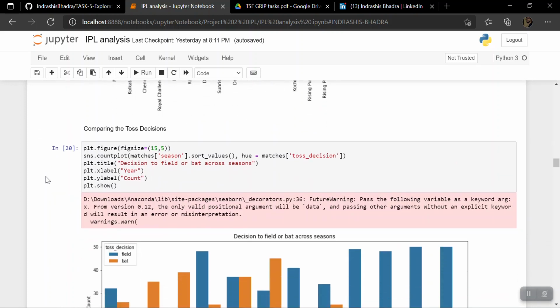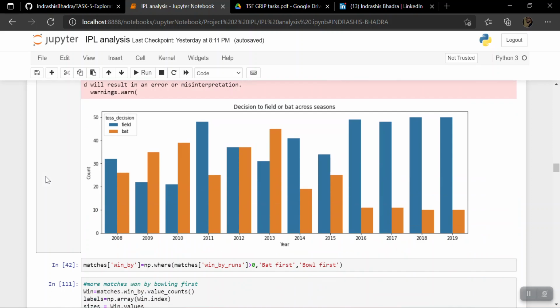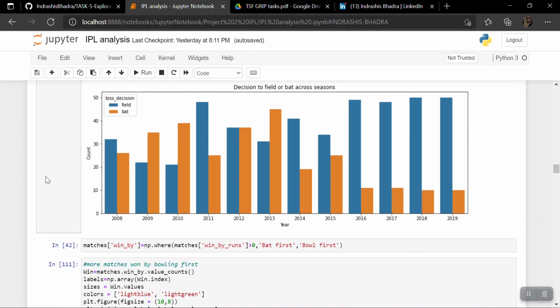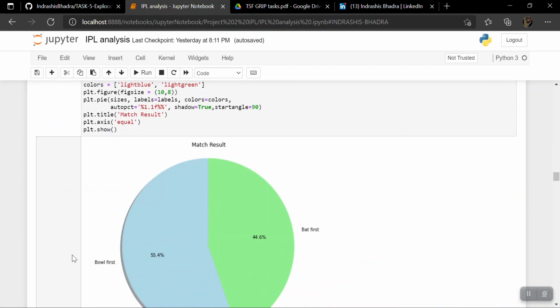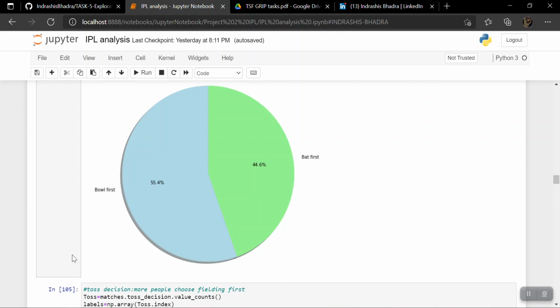Now we are going to compare the toss decisions. You will see that in the earlier years, 2008, 9, 10, 11, 12, and 13 also, fielding was mostly chosen less compared to batting in these seasons of IPL. From 2014, you will see a sudden decrease in choosing to bat first. Now, why was that? Most teams that chose to bowl first actually won. They chased a score and they won it.